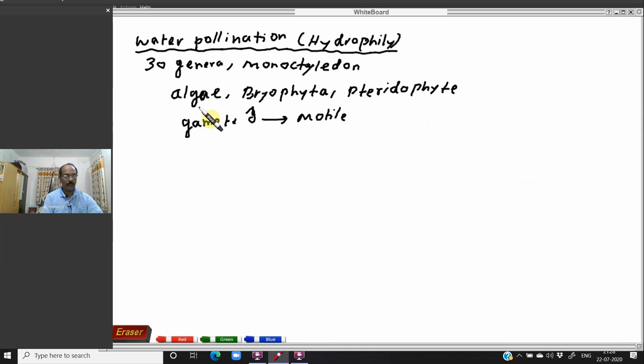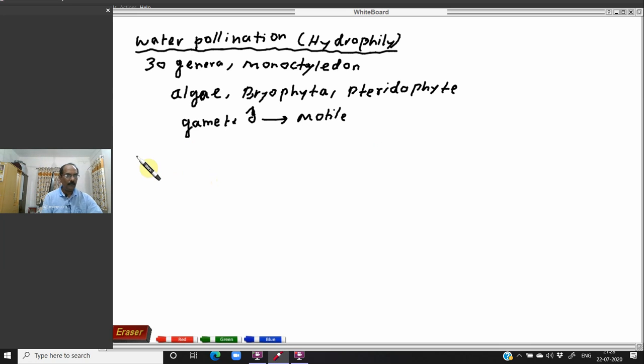See, you cannot see algae everywhere. Bryophyte also you cannot see everywhere. Pteridophyte is also restricted to particular places on the earth. It is because completing the life cycle of bryophyte and pteridophyte requires water. Because the gametes are flagellated, they have to swim and reach the female reproductive structure. So the distribution of these plants is restricted in nature. If a question is asked in the NEET examination, you must remember this point.